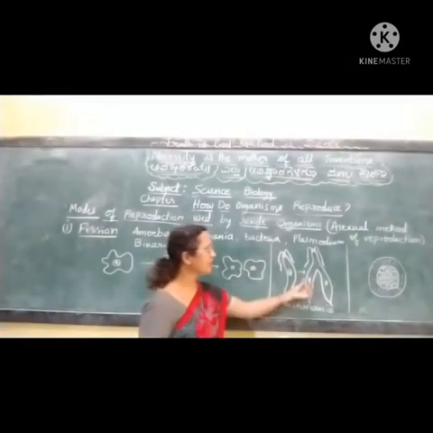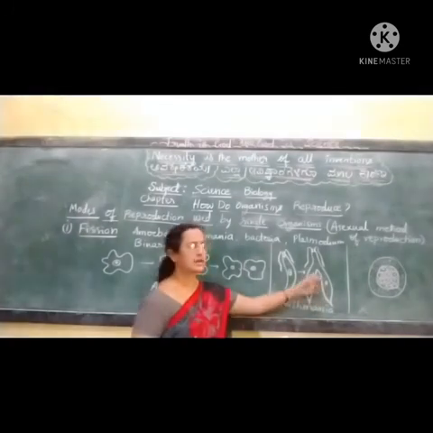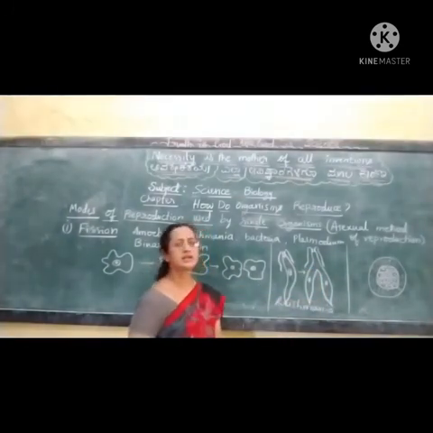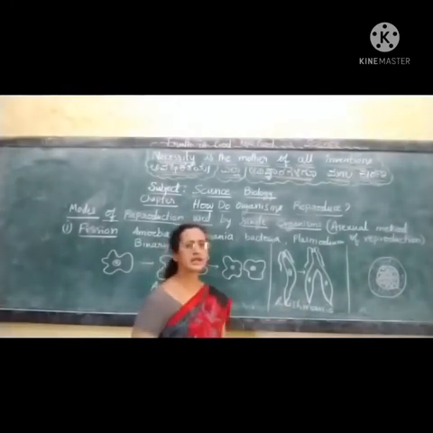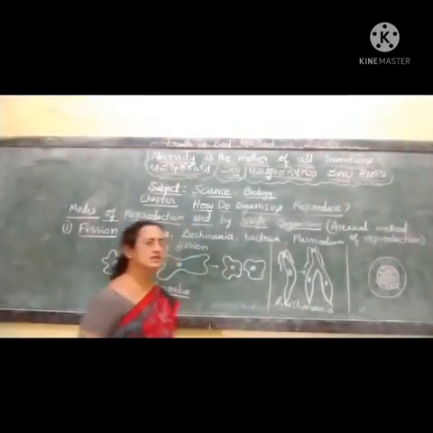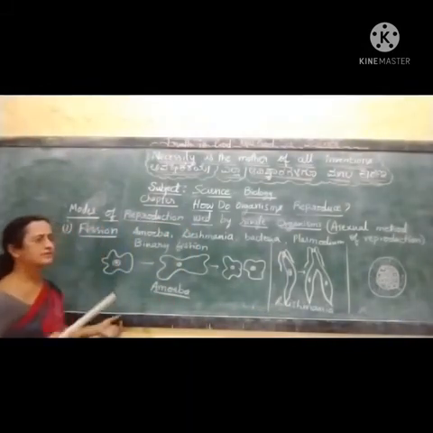Like this, a Leishmania cell divides into two, and this bifurcation, that is binary fission, takes place in a particular direction. So in these two cases, you are observing binary fission.